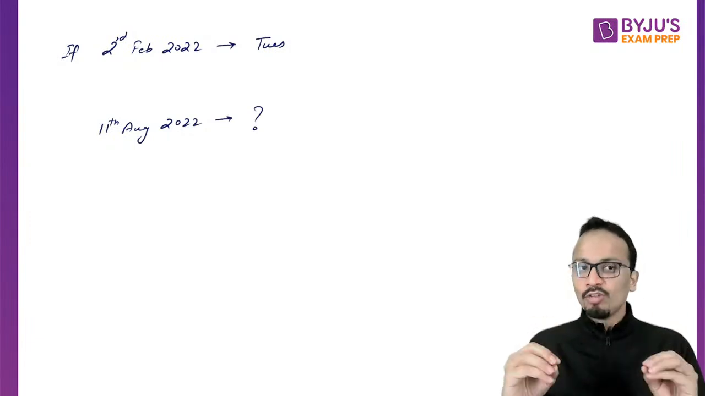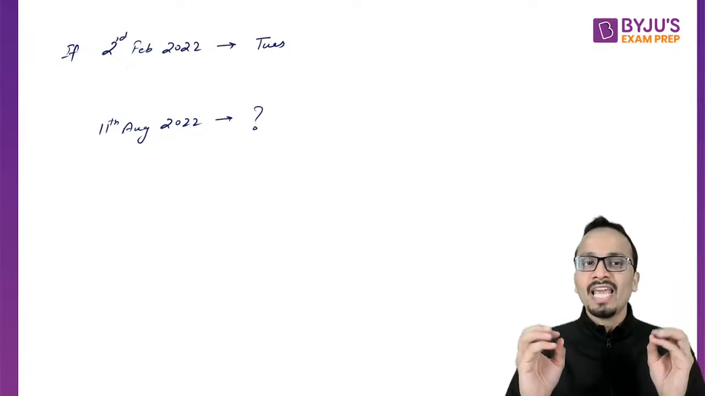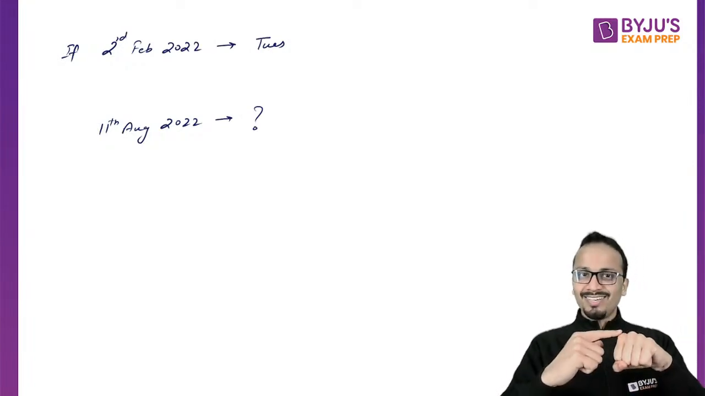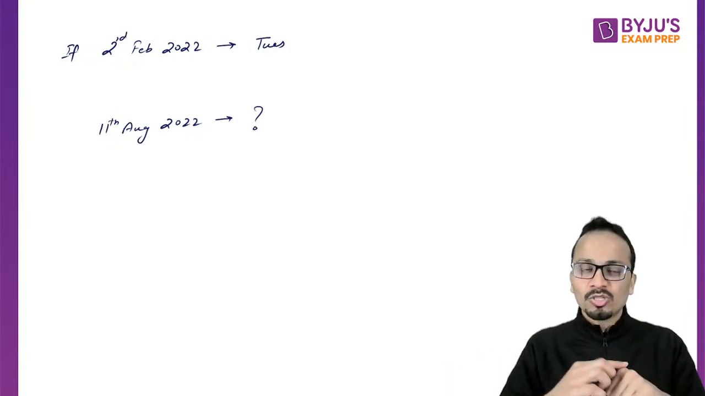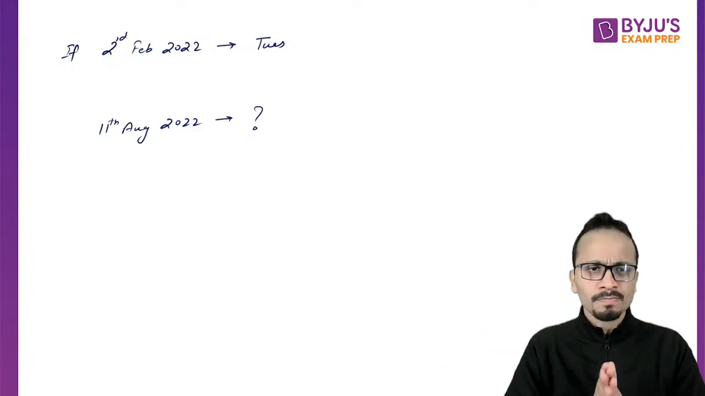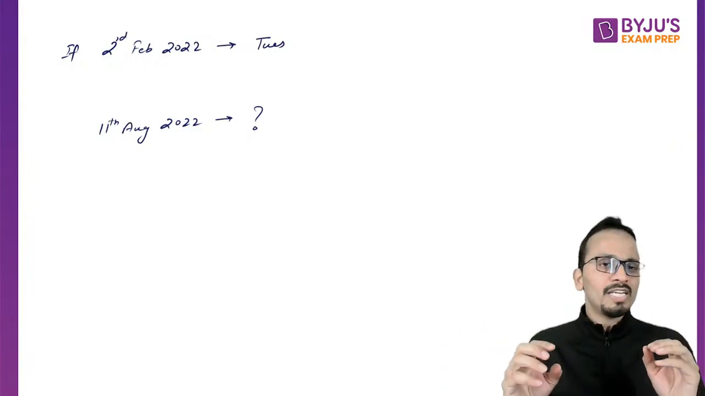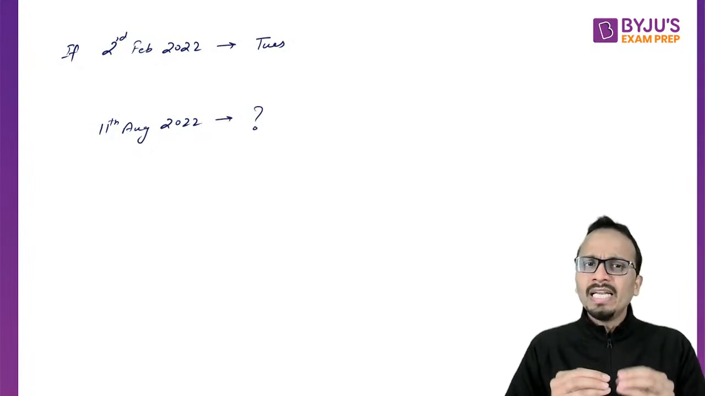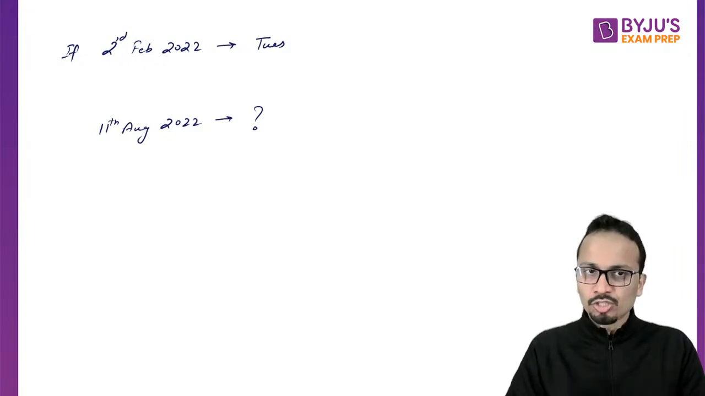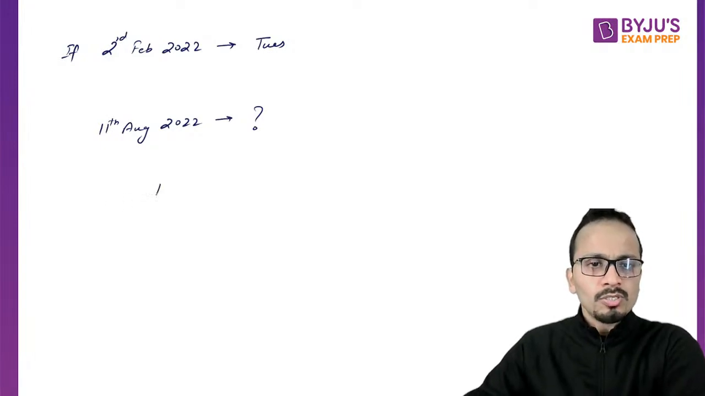Now, first of all, we must know the number of days in every month. So you know this logic: January, February, March, April, May, June, July, and so on. So 31, 28, 31, 30, 31, 30, 31, and so on. You must be knowing the number of days in each month. Now, starting from 2nd of February up till 11th of August, how many days have we added? First of all, we will calculate this, checking every month individually.